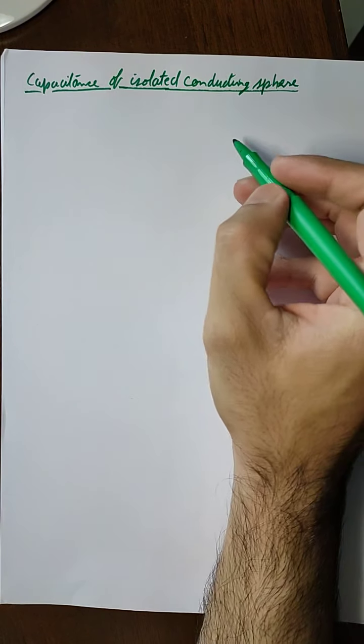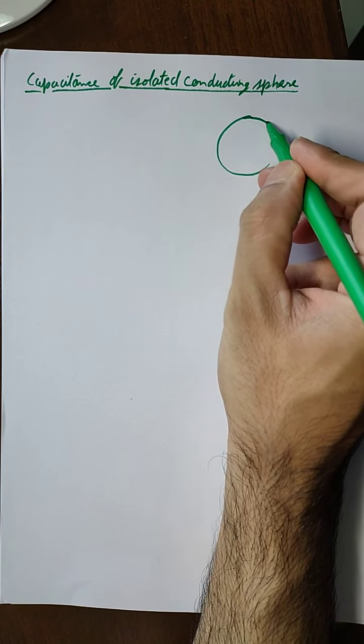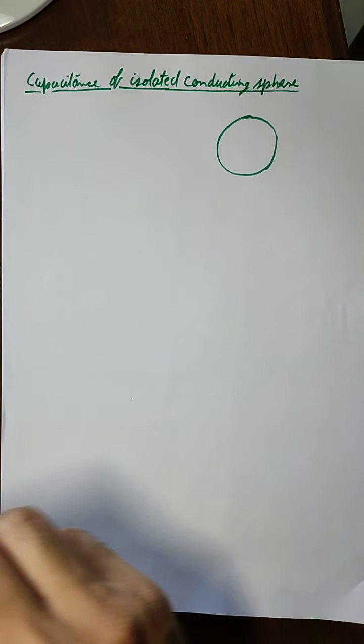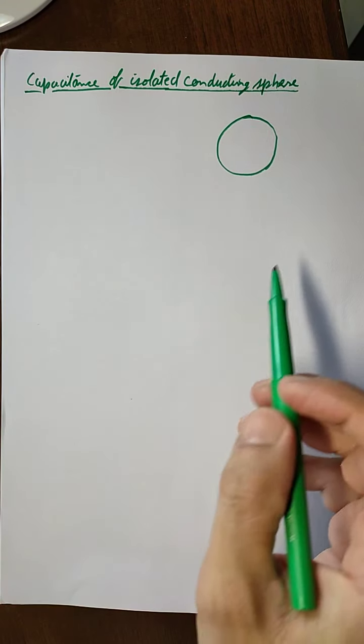In this video, we'll study the capacitance of an isolated conducting sphere. We have a sphere. Since it is a sphere, it is a uniform, symmetrical body. That means the radius of curvature of this body will be the same all over the surface.